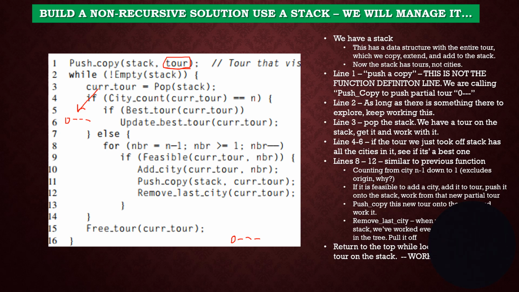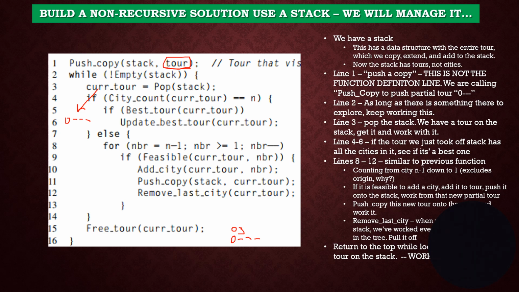Skip that. From number equals number minus 1 to number greater than 1, if it's feasible to add that city, this is going to count down from 3, 2, and 1. If it's feasible to add that city, add it, and push it on the stack. So what it's going to do is add first the 3, and it's going to have 0, 3. By the way, we popped the stack, so the stack was empty.